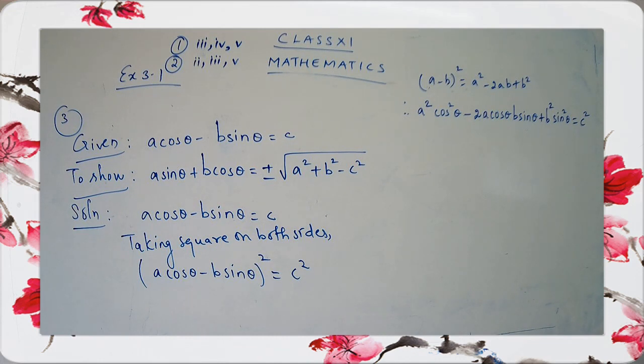So what do you get here? a² cos²θ − 2a cosθ · b sinθ + b² sin²θ = c². Okay, let us go for the second step.